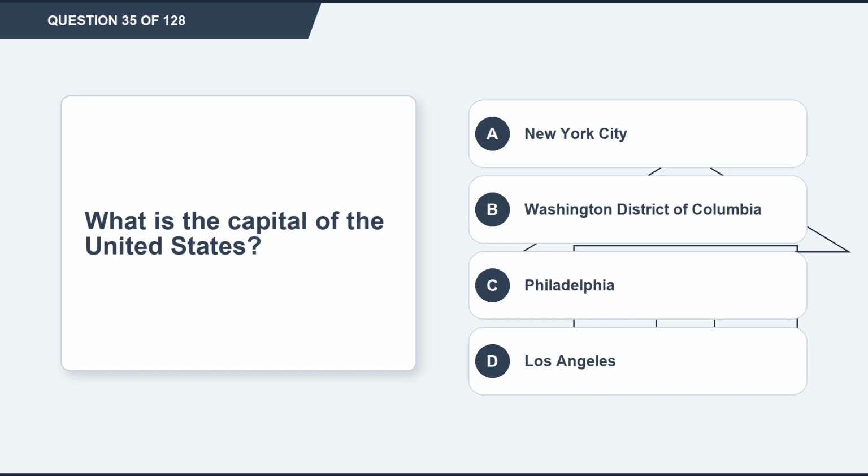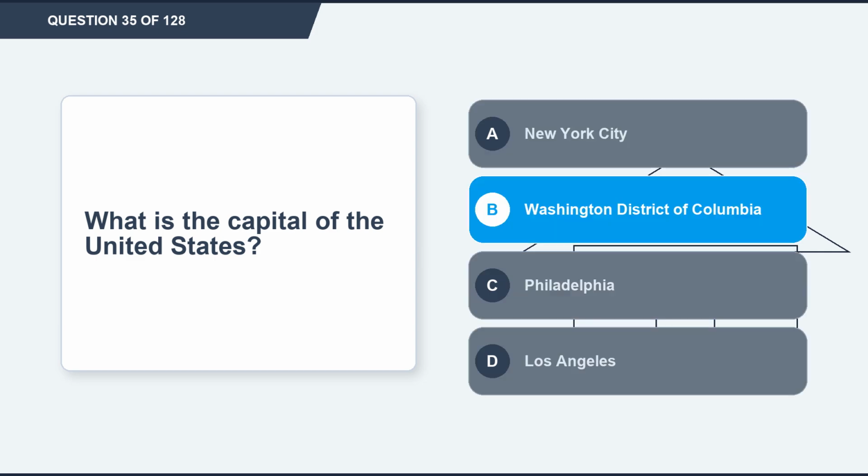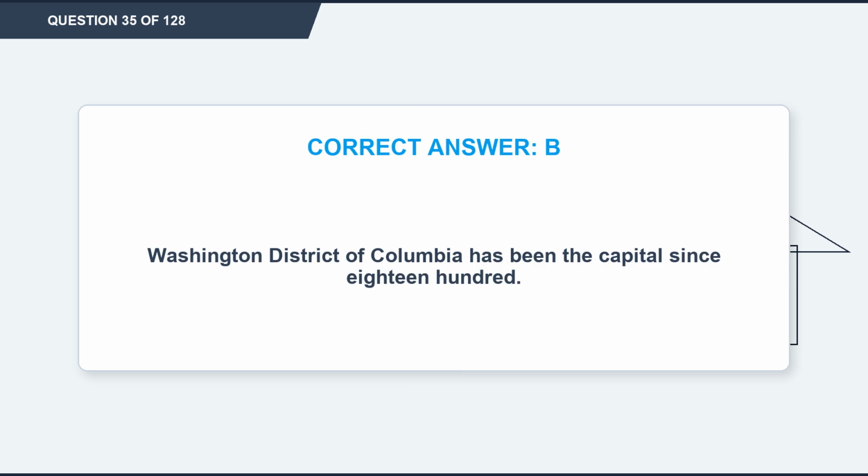Question 35. What is the capital of the United States? Option A, New York City. Option B, Washington District of Columbia. Option C, Philadelphia. Option D, Los Angeles. The correct answer is option B, Washington District of Columbia. Explanation: Washington District of Columbia has been the capital since 1800.